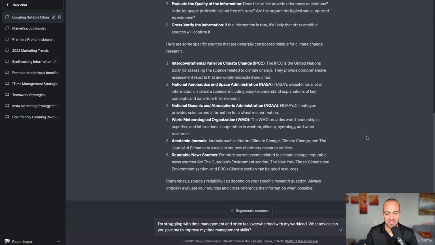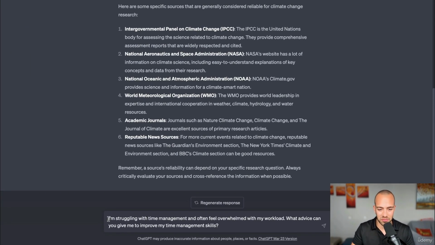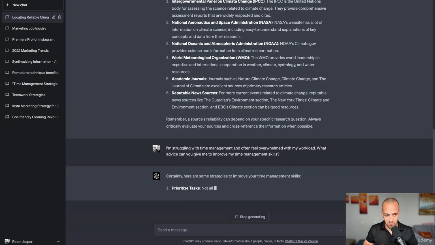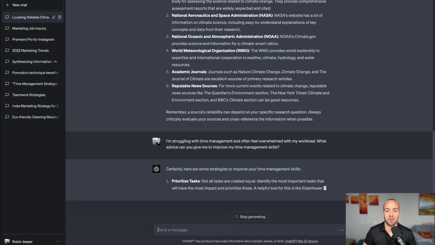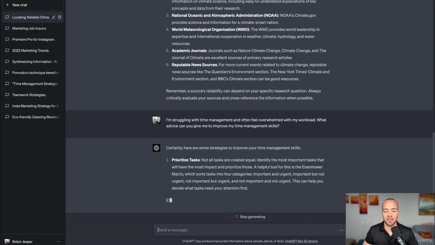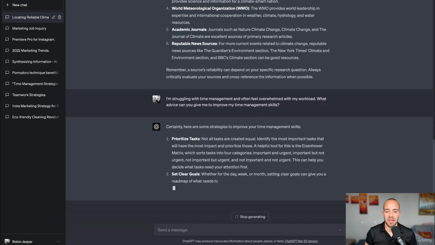Here's another way to use this technique. So here's an example prompt. I'm struggling with time management, which we all do, right? Netflix, Instagram, TikTok, there's a lot of things that can distract us today, and I often feel overwhelmed with my workload. What advice can you give me to improve my time management skills? Let's have a look at what ChatGPT gives us here, because we all are struggling with time management skills, and this is like a friend asking for advice. So let's have a look at what ChatGPT can give us here.